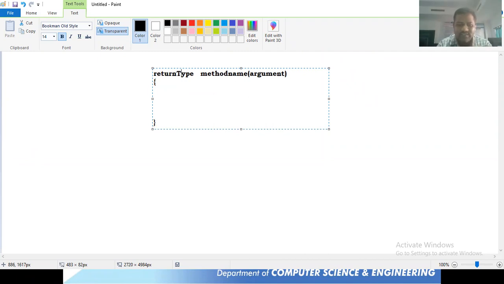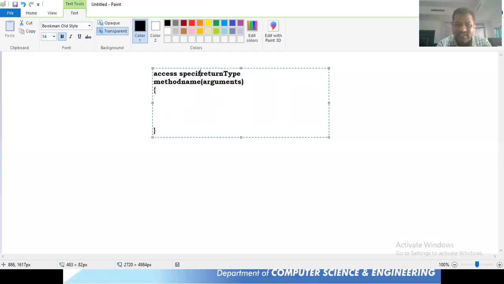The return type, what we have in C++ and Java, will be return type followed by method name followed by arguments. But additionally, 2 more things are going to be added everywhere in Java. One is access specifier. The other one is access modifier. These 2 things are going to be added for everything you're observing from the beginning.